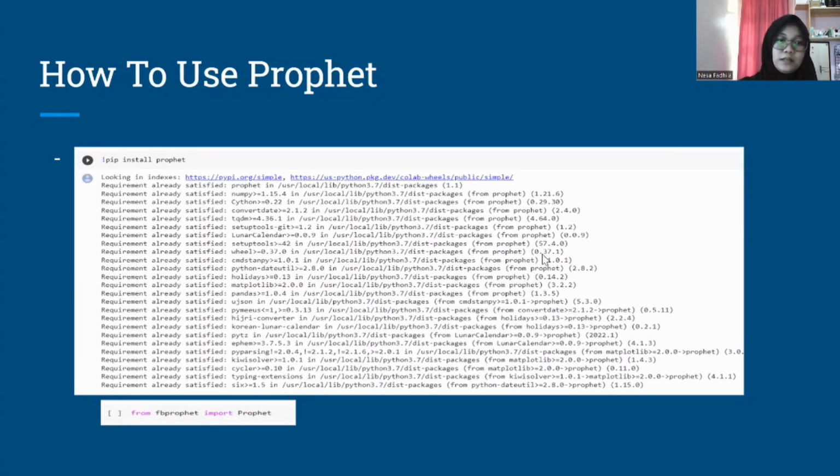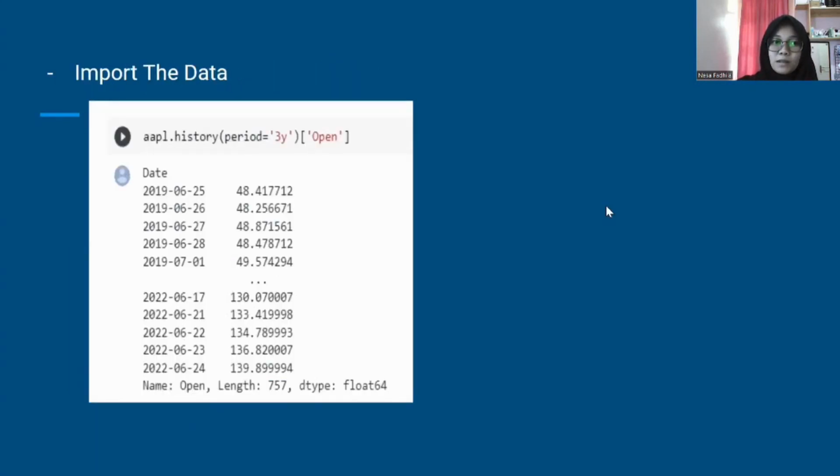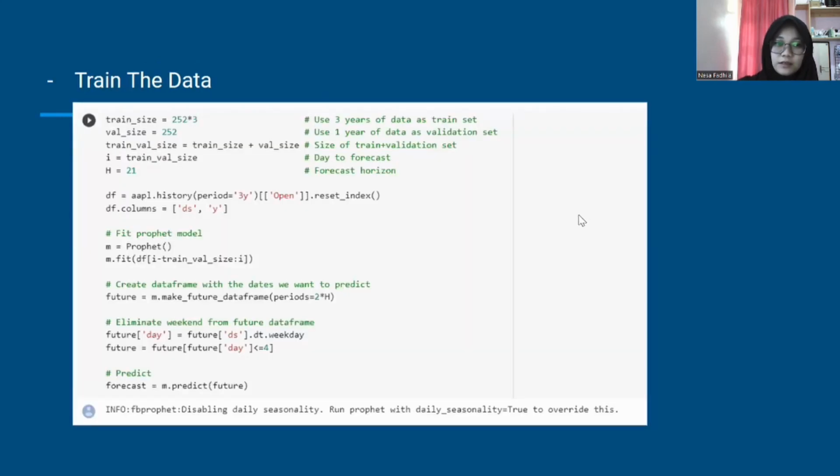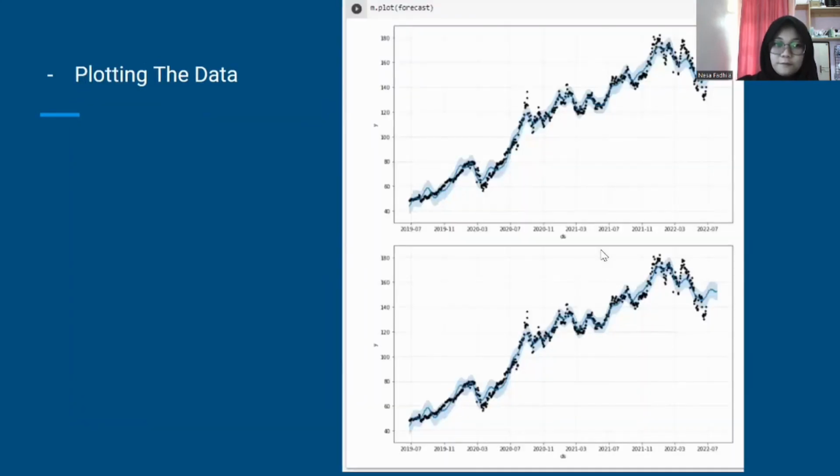First, you should install Prophet as usual with pip install, and then from fbprophet import Prophet, and then we import the data. The data we use is Apple company data. After that we change the data, and then we plot the data. In the Prophet plot, the observed values of our time series are the black dots, and the forecast value is the blue line, and the uncertainty interval of our forecast is the blue shaded region.